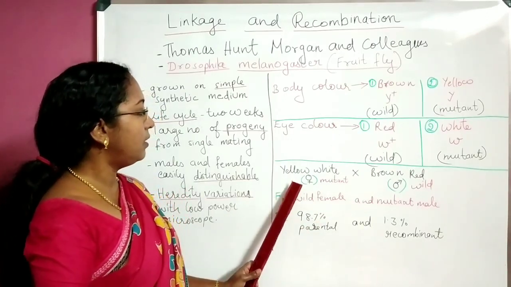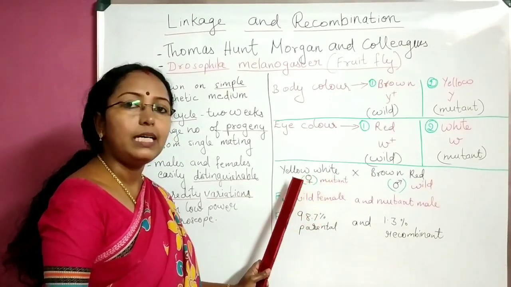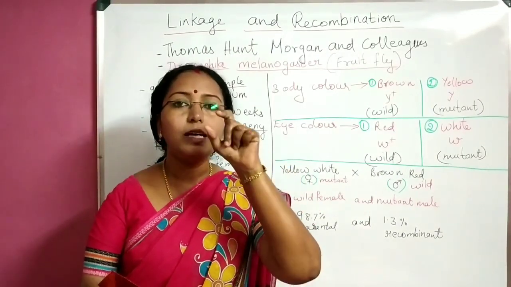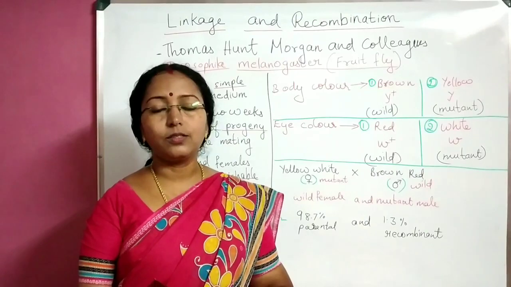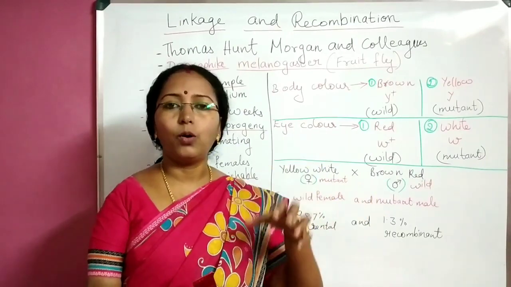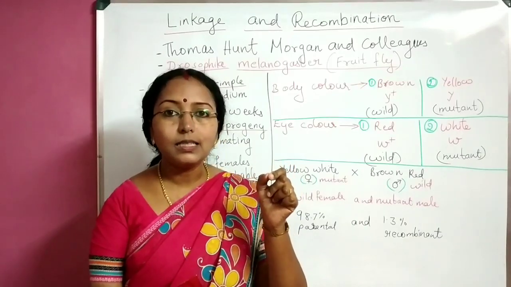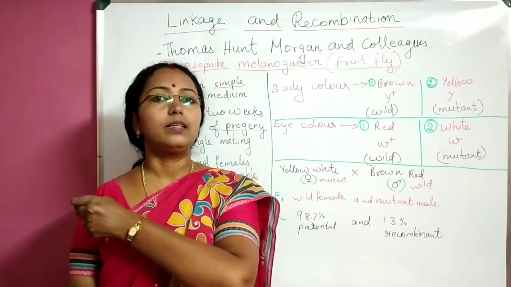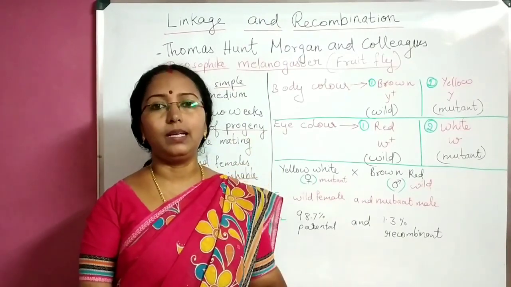Okay. Now let us come back to the cross. Here, you can see I have written yellow white. That means yellow bodied, white eyed. So imagine a fruit fly having yellow body color, white eye color, and that fruit fly is female. So that fruit fly is totally mutant or recessive, isn't it? Fully recessive for body color as well as eye color. So yellow-bodied, white-eyed female is crossed with totally wild, that is brown-bodied and red-eyed male.